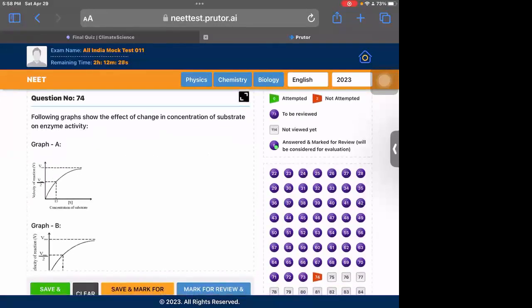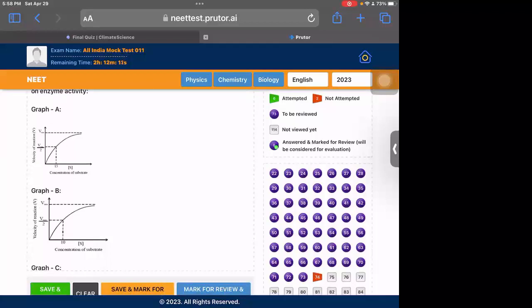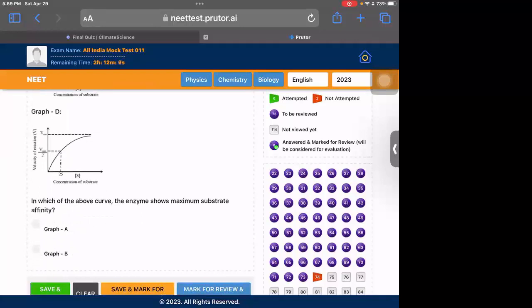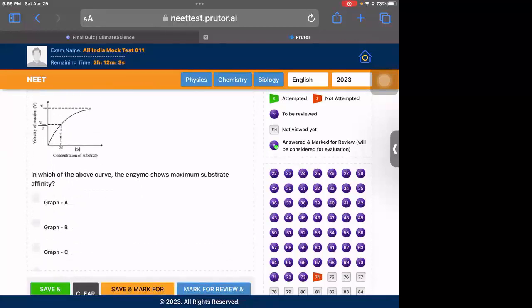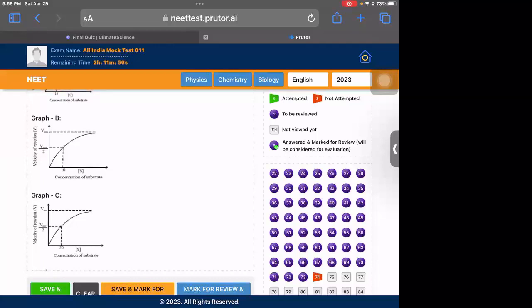Now 74. These are enzyme graphs. So Vmax by 2 is basically Km, Michaelis' constant. And Km determines the affinity of the substrate with the enzyme. So in the above curve, the enzyme shows maximum substrate affinity at which point? As I said, the lesser the concentration of substrate at Vmax by 2, the more is the affinity, because affinity is inversely proportional to the concentration.